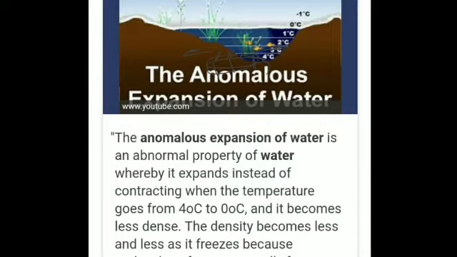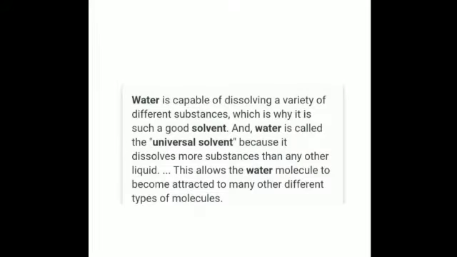I told you that water is a universal solvent, since it is capable of dissolving a variety of different substances. Like when you dissolve sugar in water, it makes a solution, and similarly there are so many other solid substances, or even gases, that dissolve in water, and liquids also dissolve in water. They mix with each other.